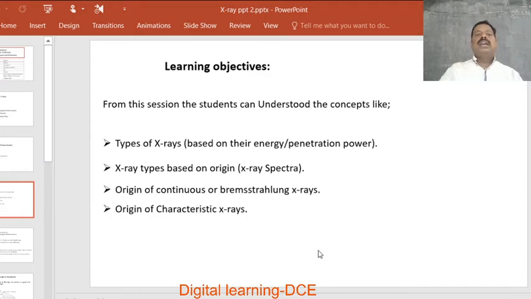The objectives are types of X-rays based on their energy or penetrating power, X-ray types based on origin, X-ray spectra and the nature of the spectrum, the origin of continuous or Bremsstrahlung X-rays, and the origin of characteristic X-rays. These are the topics we should cover in this session.